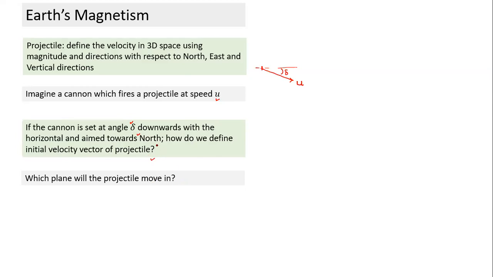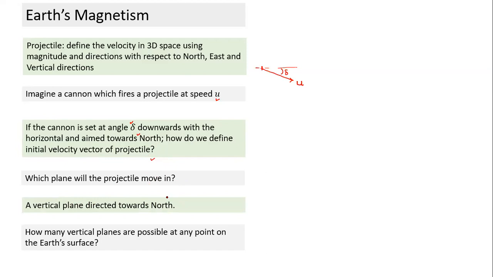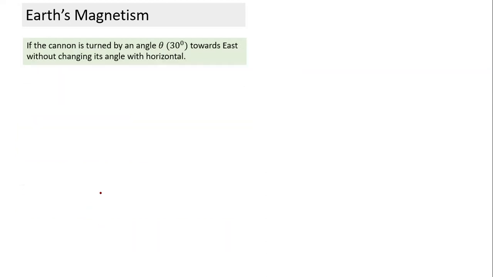No, it says north-south, a plane passing through north-south, is it not? Yes. If I draw a vertical plane directed towards north, it will lie in that plane. That's the vertical plane it will lie in. It's easy. How many vertical planes are possible on a surface? Infinite planes are possible. Now let's proceed further.